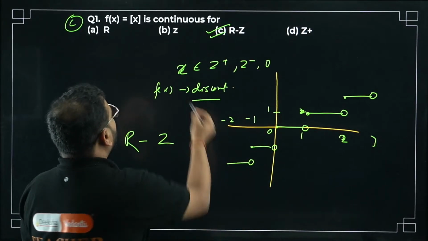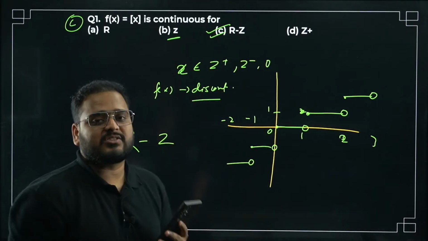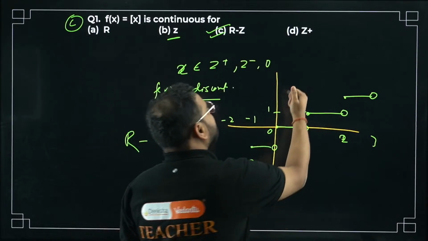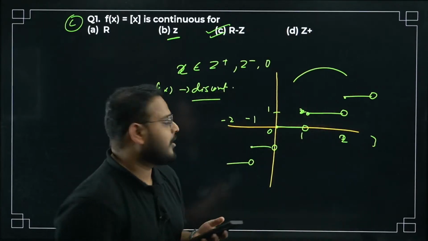But I said no right now. Option B will be only integers, right? At integers, what happens? There's a break in the function. Then how is it continuous? Continuous is a smooth graph. Okay, a graph like this.